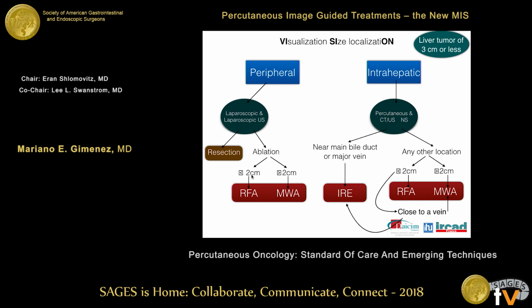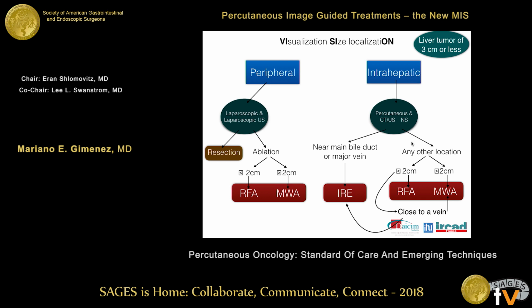In tumors less than 2 centimeters we use radiofrequency; in patients with more than 2 centimeters, microwave is quicker and very easy. In patients with intrahepatic tumors, we do not use laparoscopy; we use a percutaneous approach with CT ultrasound fusion plus a navigation system. In patients near the main bile duct or a major vein, irreversible electroporation is possibly the best option, the safest option of treatment.